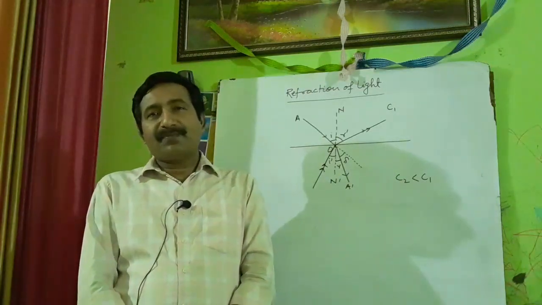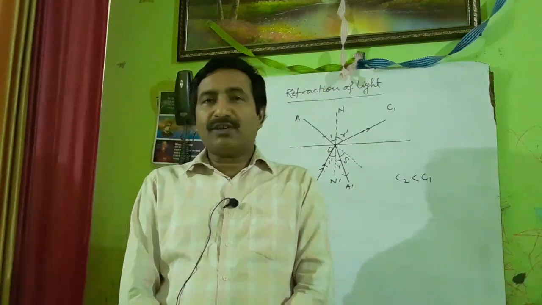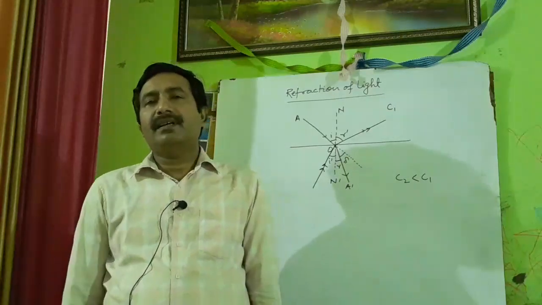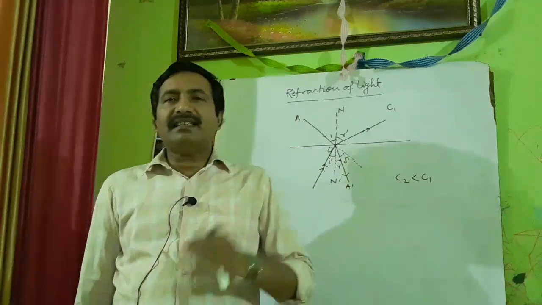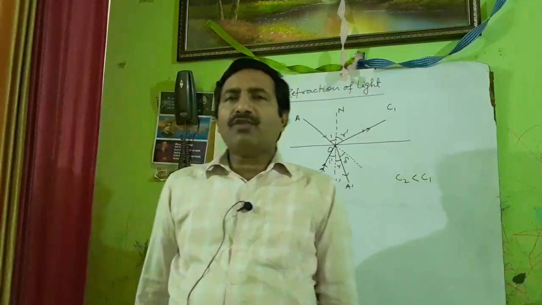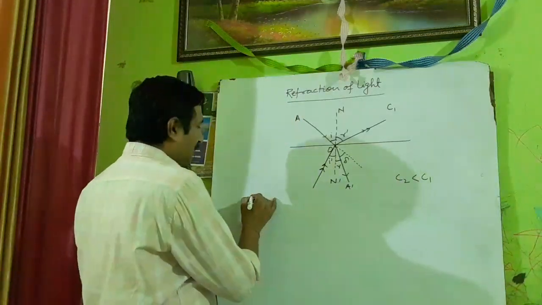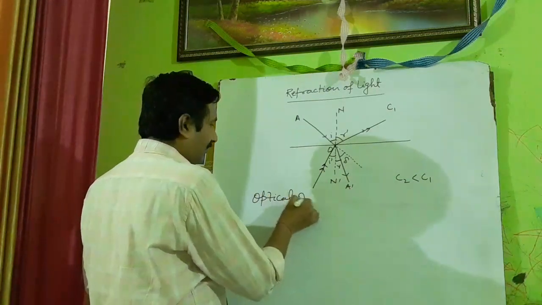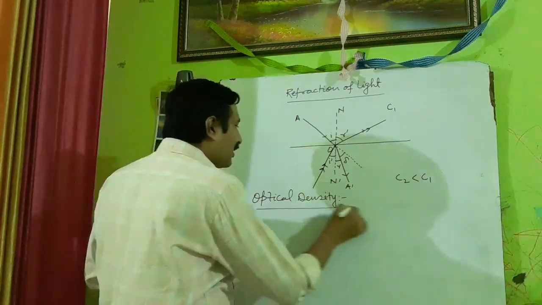Now you can ask, how can we define the absolute optical density? You cannot define it, but you can define it in terms of refractive index. You can define it in terms of speed of light in that medium. So let us know how we can decide the optical density of two media. Suppose you have two media.